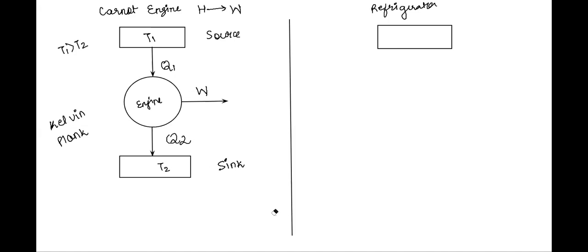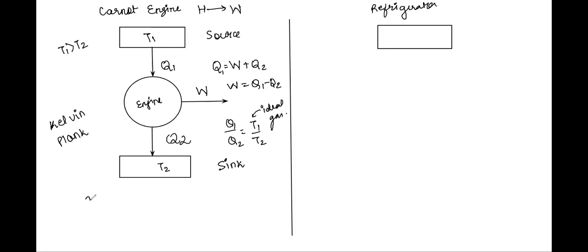You can express this mathematically: Q1 changes into work done plus some heat Q2 which is rejected into the sink. So you have W = Q1 - Q2. Now for an isothermal process, for an ideal gas, Q1 upon Q2 is given as T1 upon T2.